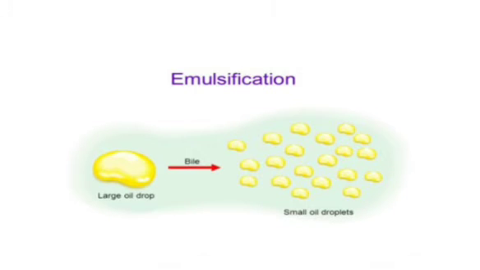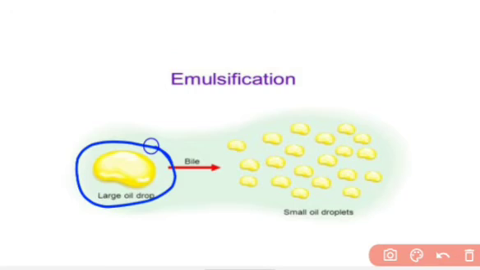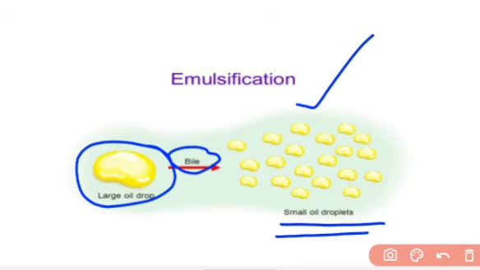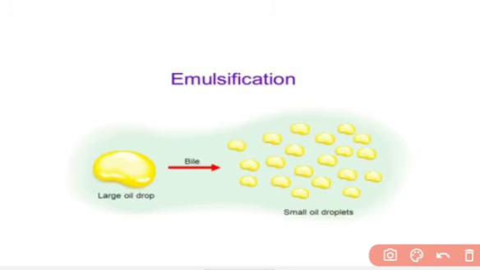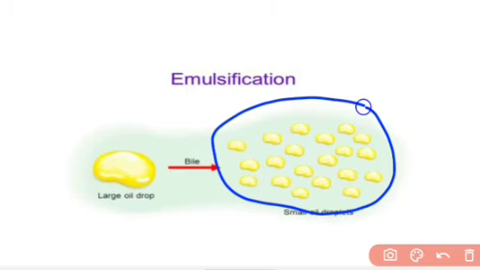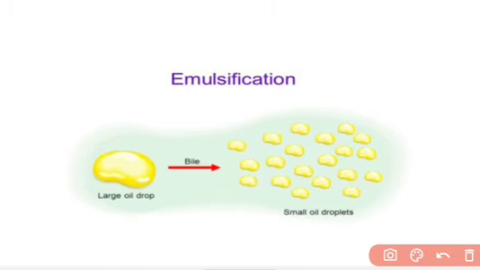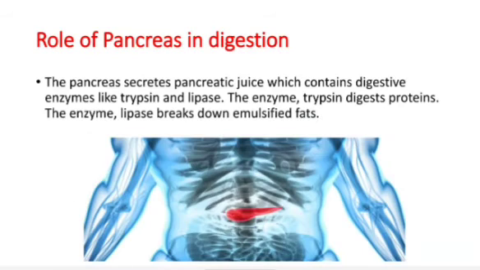Another work of bile is to emulsify the fat. This process is called emulsification, in which large oil droplets are converted into small oil droplets by the action of bile. By doing so, the enzymes get more surface area to break down the oil and fat droplets.